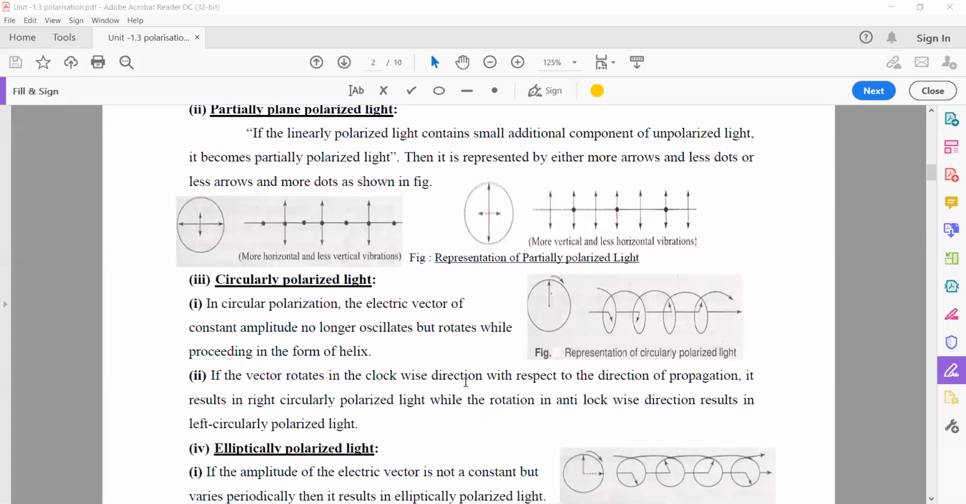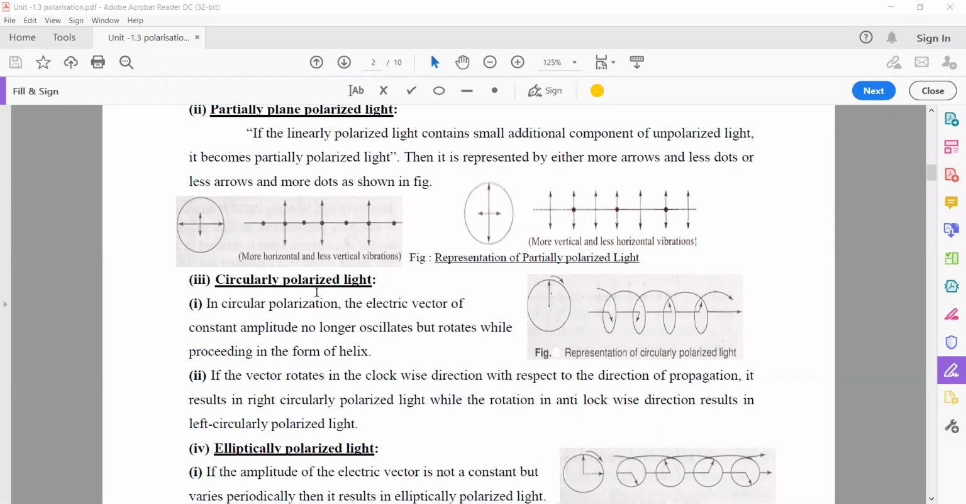That means here the vector rotates in clockwise direction with the direction of the propagation. If in case it rotates in anti-clockwise direction, then it is called left circular polarized light. If in case it travels in a clockwise direction, then it is called right circular polarized light.